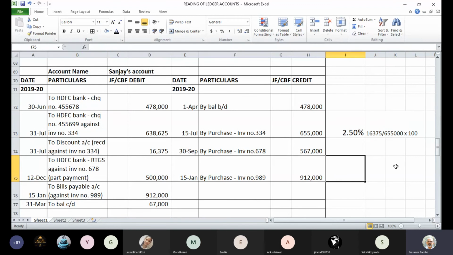The amount of discount is 16,375, divided by 6,55,000, the original purchase bill, multiplied by 100. You can calculate now and tell me whether it is coming to 2.5% or not. 2.5, yes, correct. 2.5% is the percentage of discount.